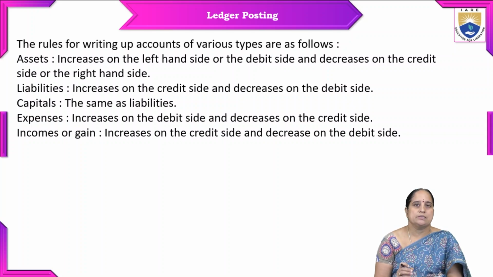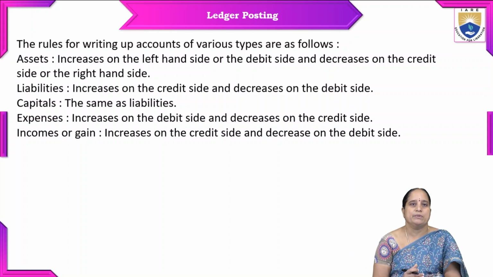Assets increase on the left hand side or debit side and decrease on the credit side or right hand side. Liabilities, if we find an increase, should be mentioned on the credit side, and a decline in liabilities should be mentioned on the debit side.